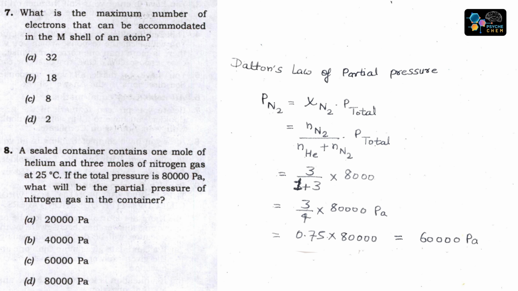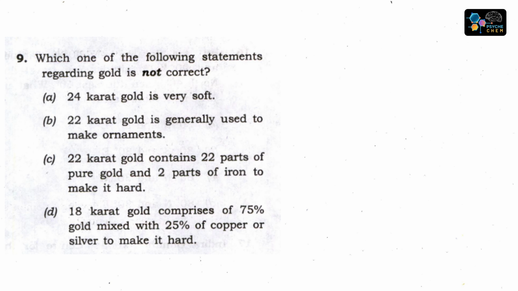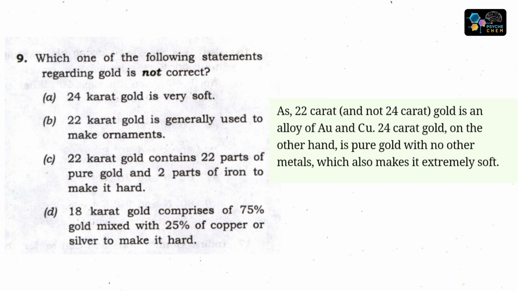So next question is, which one of the following statements regarding gold is not correct? Gold, Au. You are also familiar with this element. Gold is used for making ornaments, jewelry. So 24 karat gold is very soft. Yeah, that's true. 22 karat gold is generally used to make ornaments. Yeah, 22 karat.